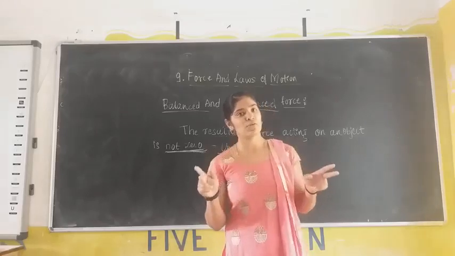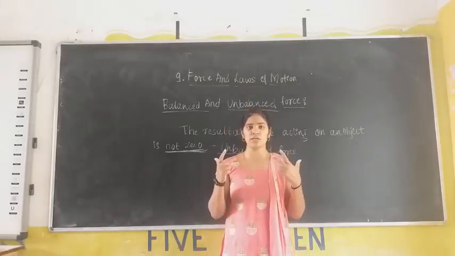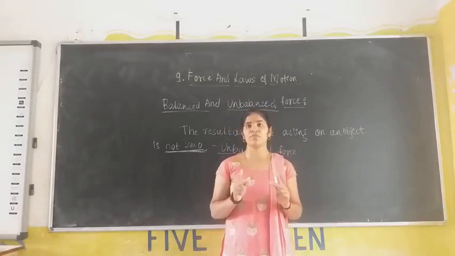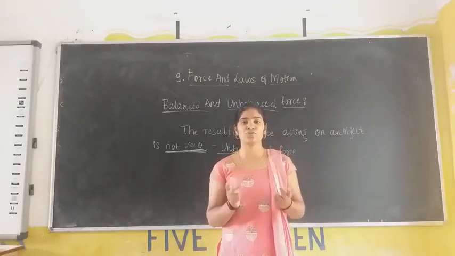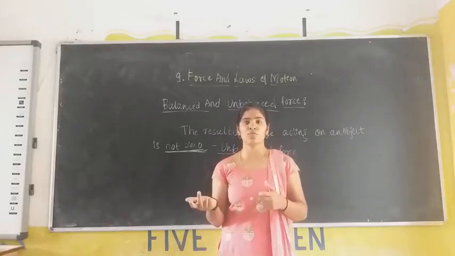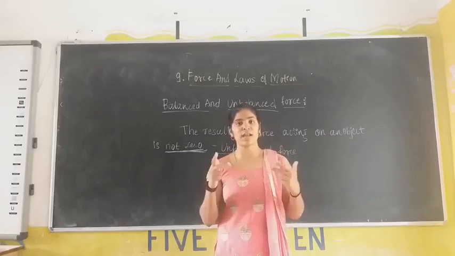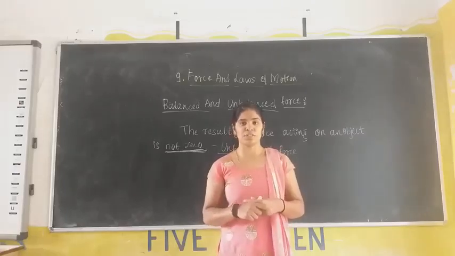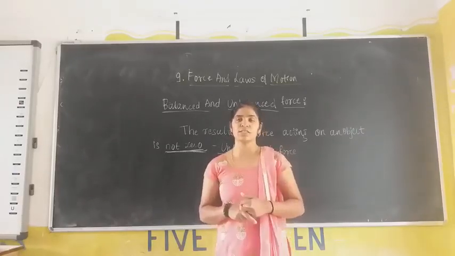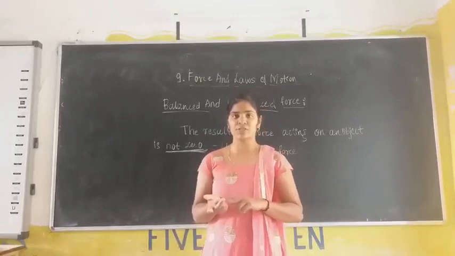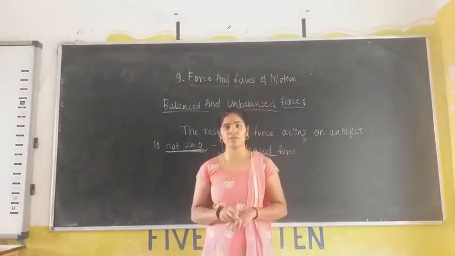In both the balanced and the unbalanced force cases, the gravitational pull towards the earth's surface will be the same. It will not apply any additional forces to that object, which will not move out of the earth's surface. This is the gravitational pull towards the earth's surface, and the force of reaction will change in both cases. These are some balanced and unbalanced forces. You have to make notes on these balanced and unbalanced forces.